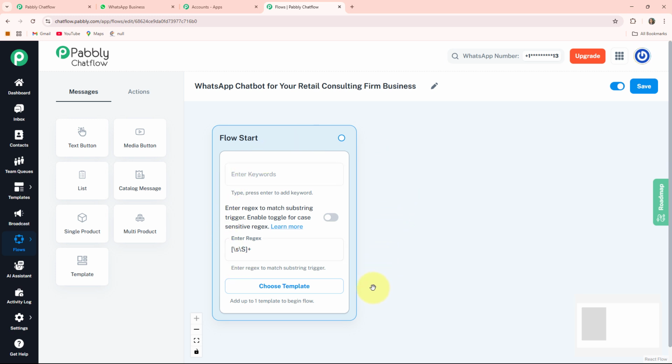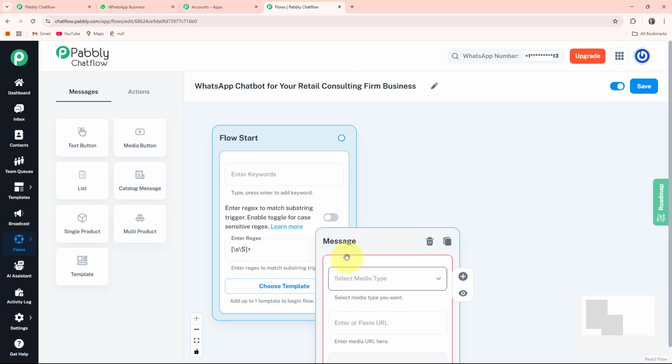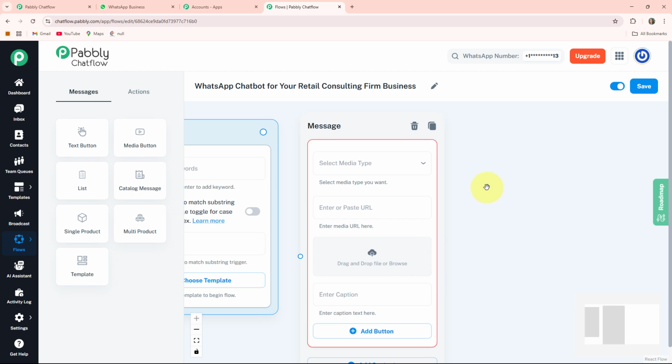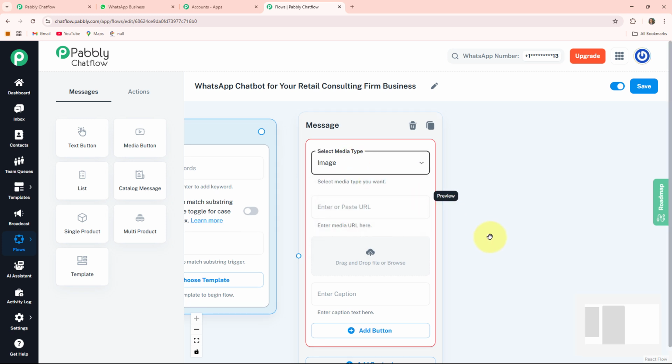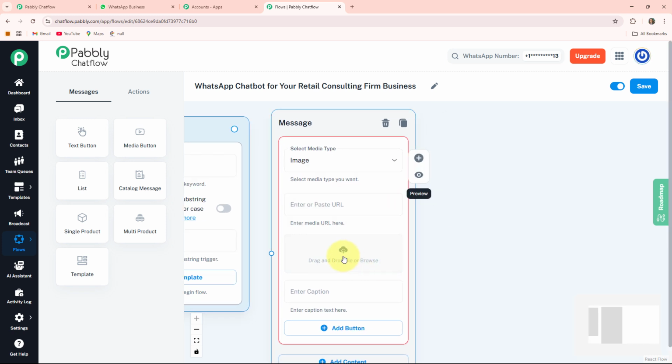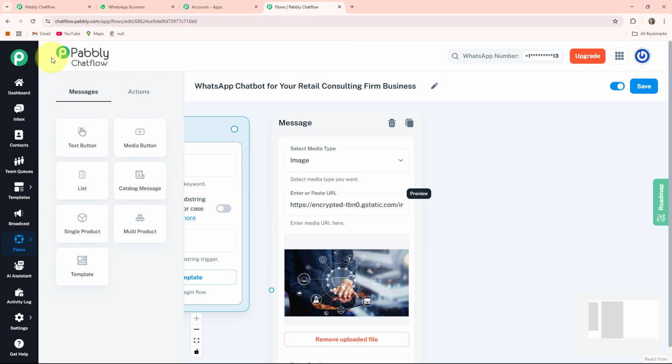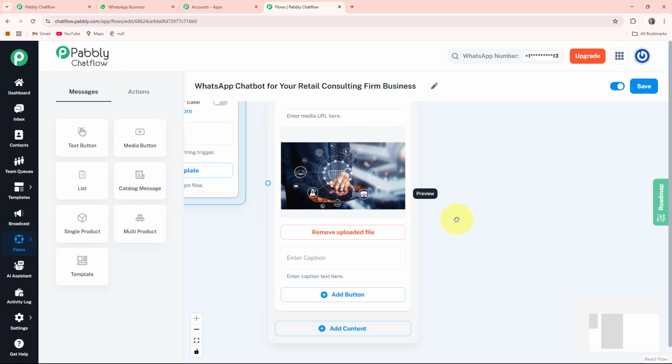Now I want to write one welcome message for them. For that I am taking one media button. It will provide me one message box. I'll drag this box here. Select media type as image and upload one image related to my consulting firm business by clicking on this and upload it from my gallery. Here you can see the image is uploaded successfully.